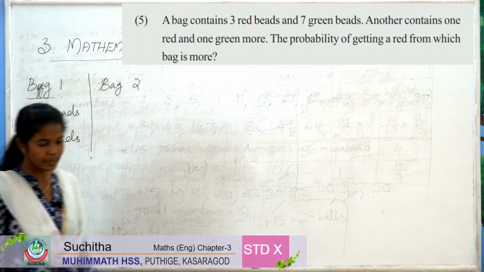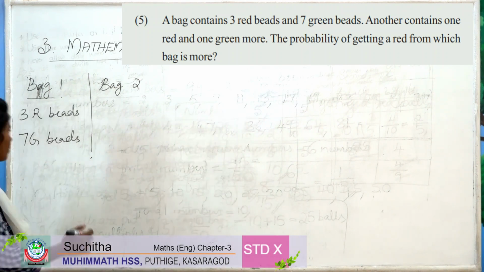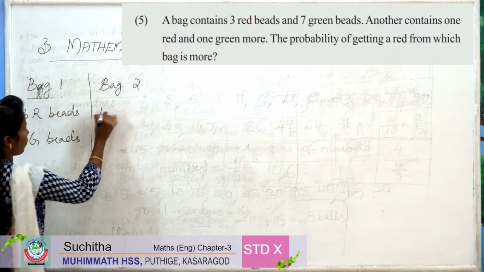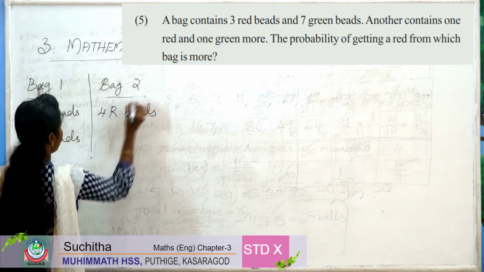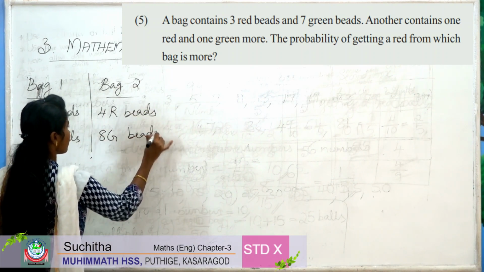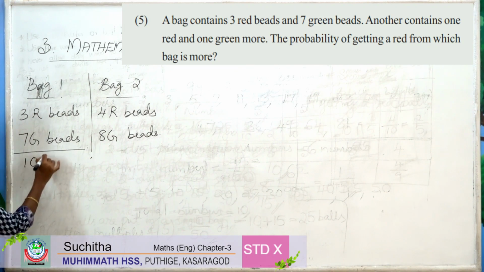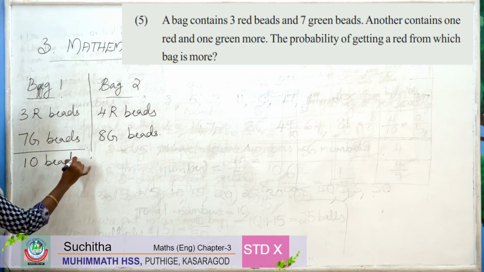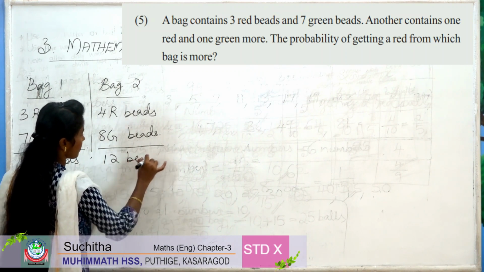In the second bag, 1 red and 1 green more. That means 4 red beads and 8 green beads. So the total beads in the first bag is 10 beads. Here the total beads are 12 beads.